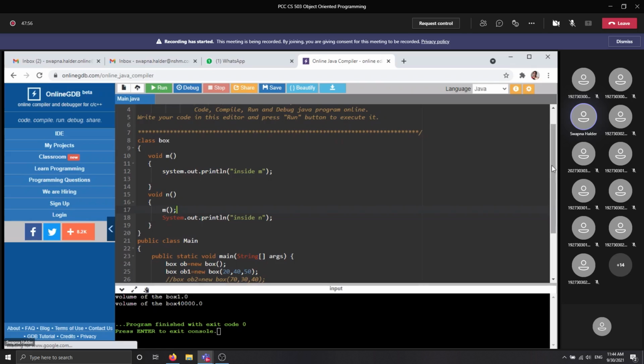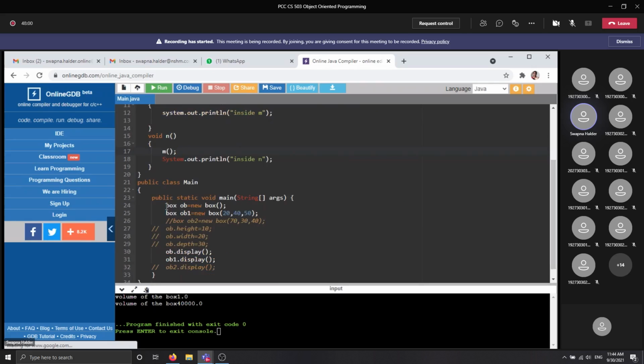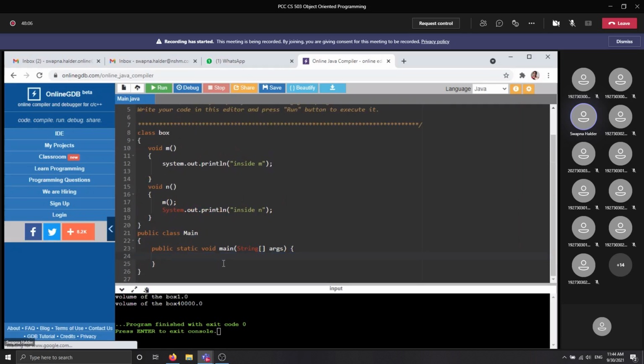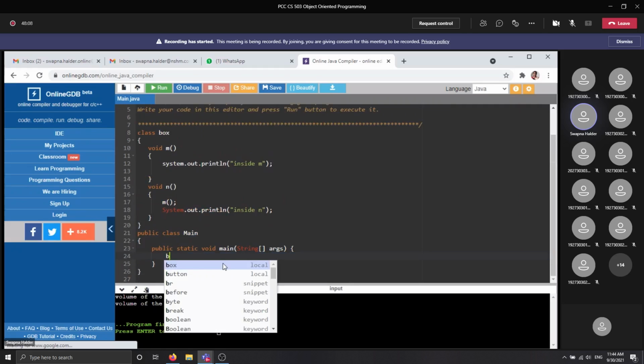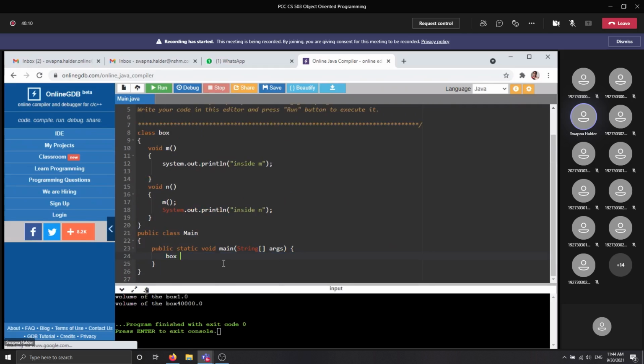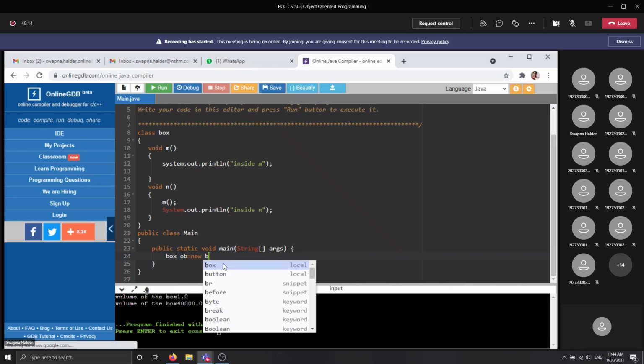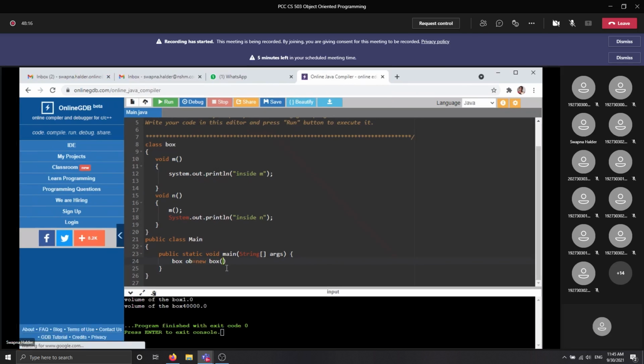Now, if you want to execute this method, what do you need to do? You need to create an object of the Box class. Here we are not passing any value, and we are not creating any constructor here.